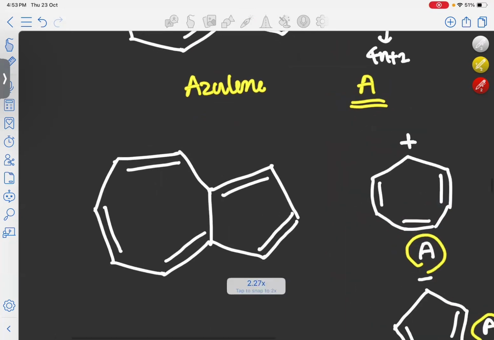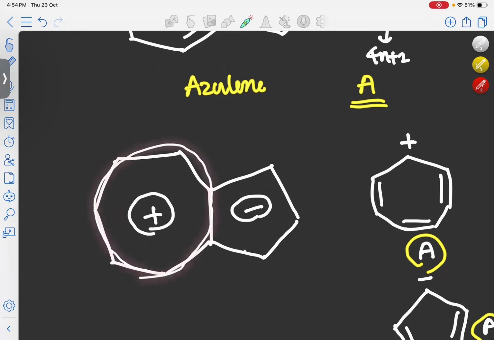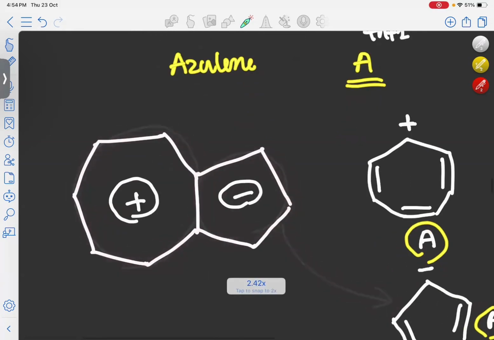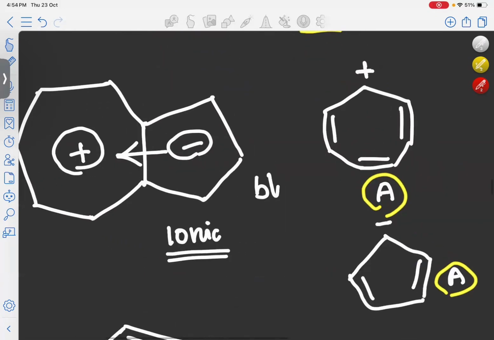So in this molecule, what will happen is that a partial charge will form in this molecule, that a negative charge will form here and a positive charge will form here, because if you are looking now, this is resembling the tropylium cation and this is resembling this system here. So this molecule will have an ionic character, and there will be charge transfer from negative to positive charge. So that's why this molecule will become colored and it will have a blue color due to this charge separation.